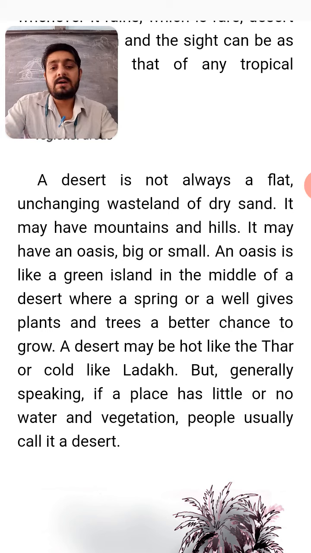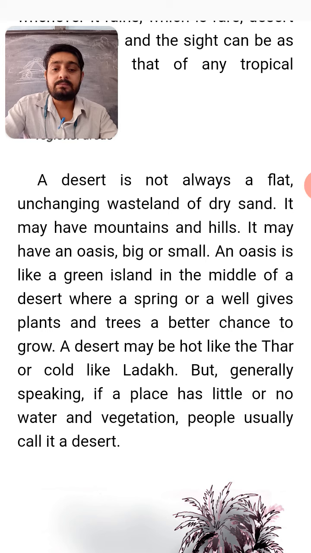And you have heard about the cold desert and the hot desert. The cold desert, like Ladakh, we have heard in India, a place is there, right? In Ladakh there is a cold desert, and in Thar there is a hot desert.